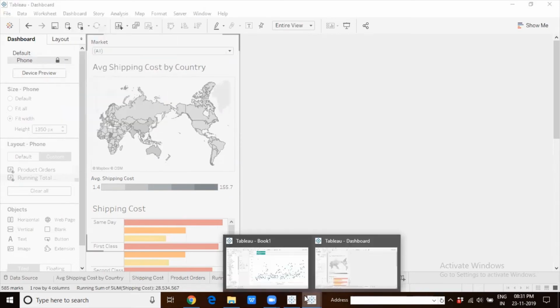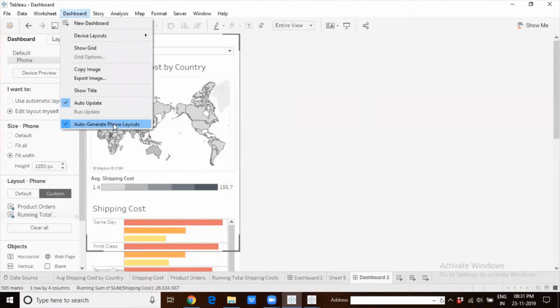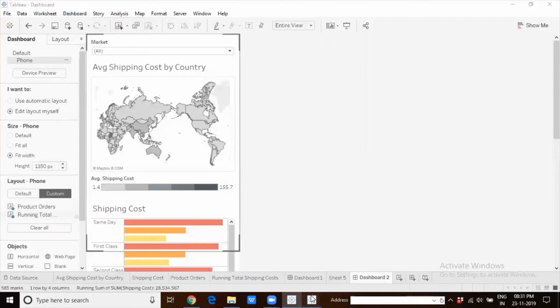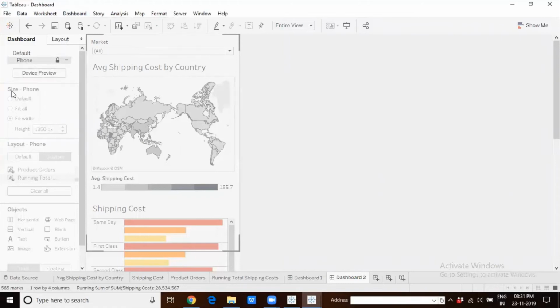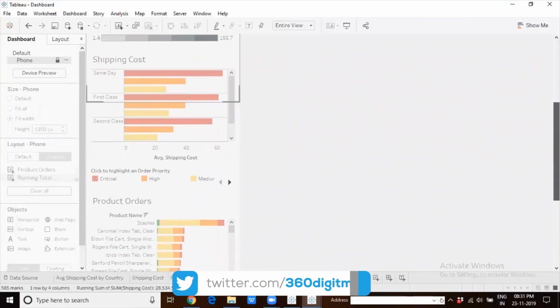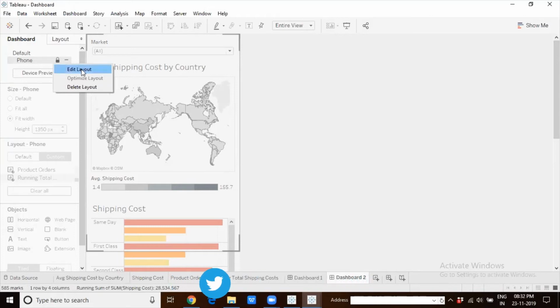And this option also has been renamed. What was called auto generate phone layouts is now called add phone layouts to new dashboards. The naming has changed. Here you will not get the option of I want to do something. Instead, that option is replaced by a lock. When it is locked, it means Tableau has automatically generated the layout and it has placed the components on the layout. And if you check the option, you just get the option to edit the layout. If you want, you can edit the layout.